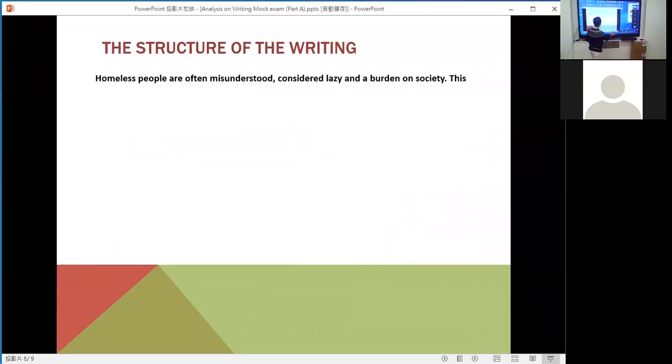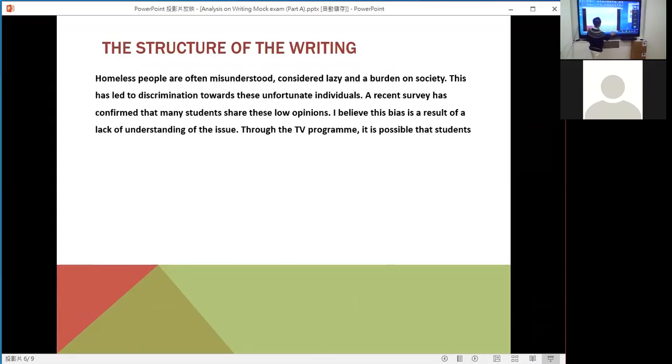Okay, so this is the body, paragraph 2. For this paragraph 2, altogether there are 5 lines. Let's go to the sample. Homeless people are often misunderstood, considered lazy. That means the homeless people are often considered lazy. Homeless people are a burden on society. And this has led to discrimination towards these unfortunate individuals.